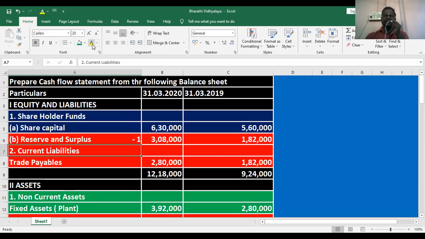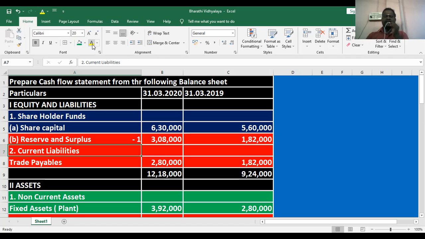Then financing activities, the sources of funds, whether owned capital or borrowed capital. We receive cash from the owned capital sources of funds, a cash inflow. Whenever there is redemption of any owned capital or borrowed capital, it is called an outflow of cash.